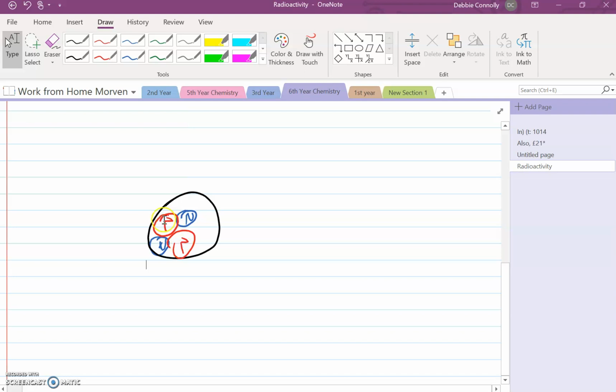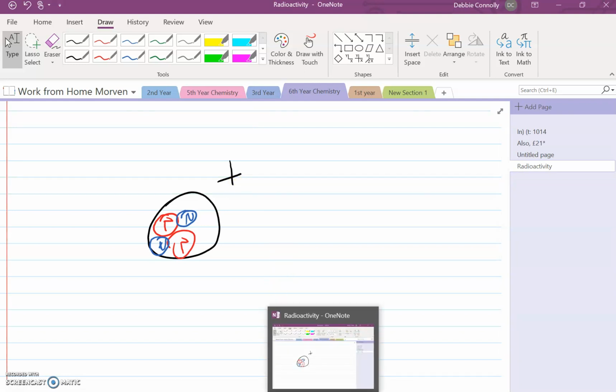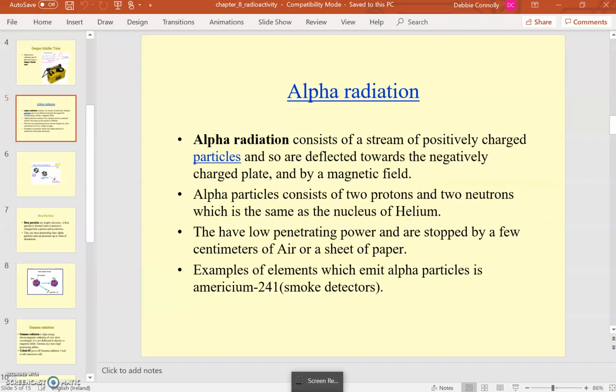So there's 2 pluses and there's 2 neutrals, so therefore the overall charge on this is positive. So an alpha particle is a positively charged particle. That's why it'll be attracted towards a negatively charged plate, and it'll be deflected or repelled away from a positively charged plate.